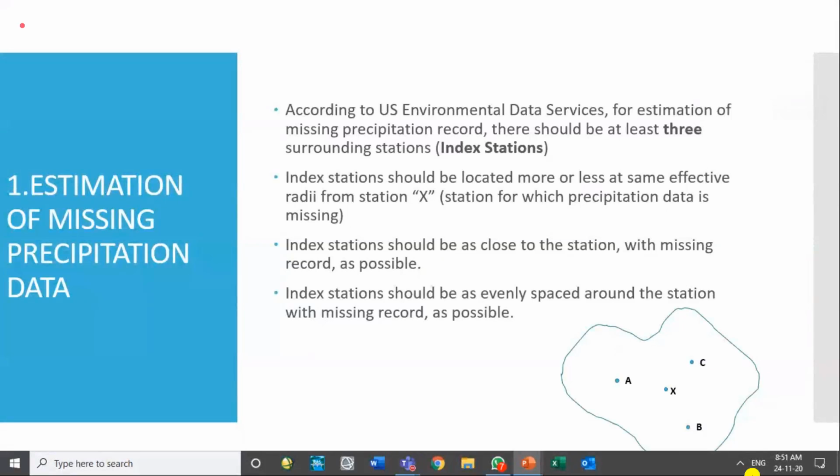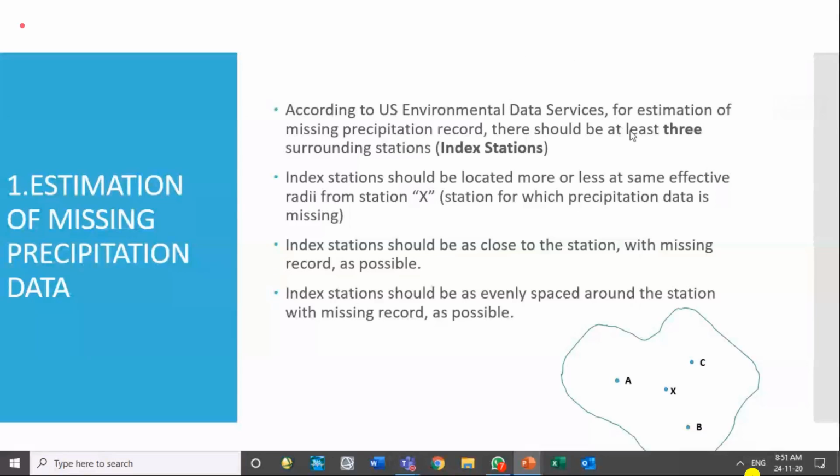Usually a gauge reader does not have the data of the surrounding stations, while at the headquarters we have the data from all the stations. So at headquarters we can carry out such an activity, or if a hydrologist is using the meteorological data and finds that, say, January 15 data is missing, he can fill it himself from the surrounding stations.